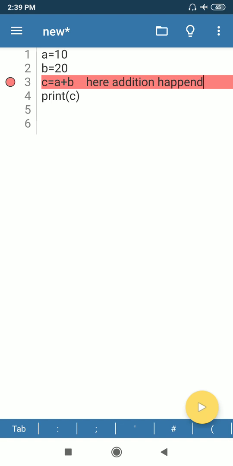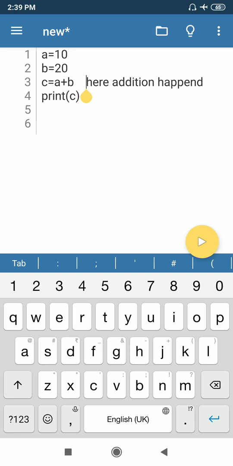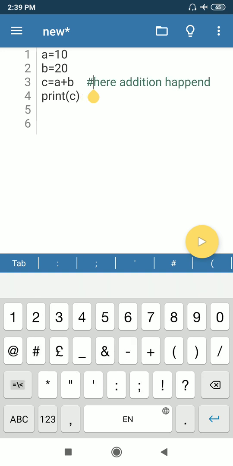Student, there are two types of comment, first is single line comment and second is multiple line comment. So we will focus on single line comment first. Make a note, there are two types of comment, single line and multiple line. Again, single line comment is also divided into two types. Single line comment starts with the symbol hashtag.